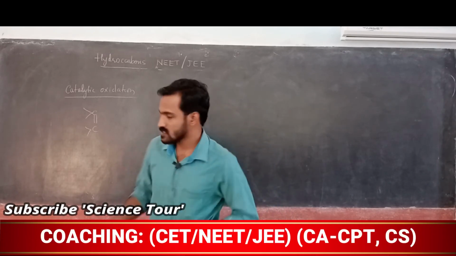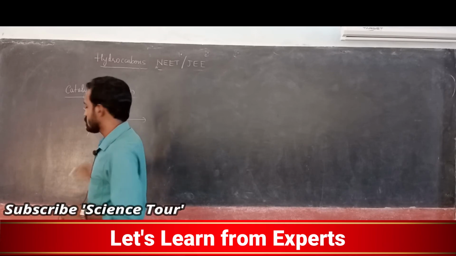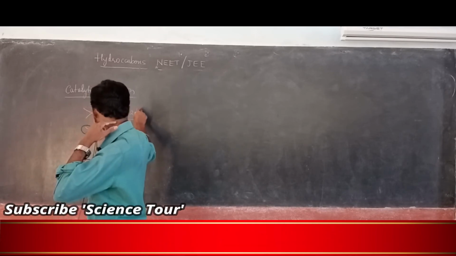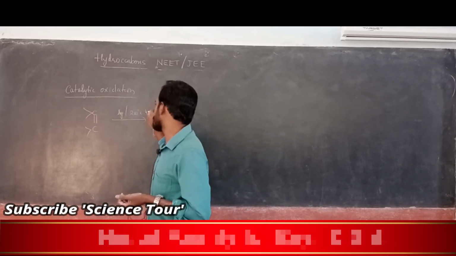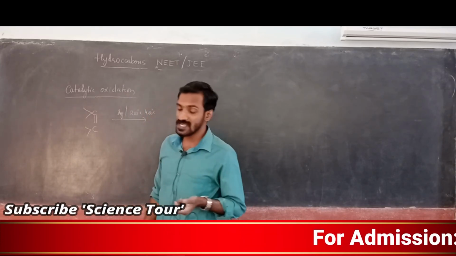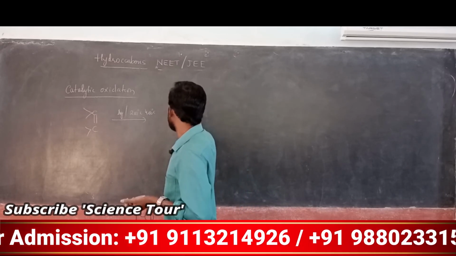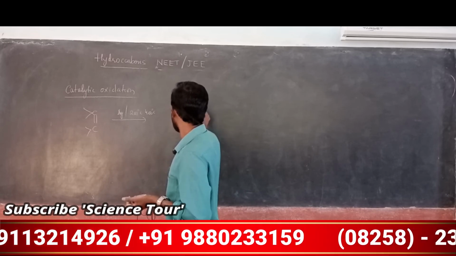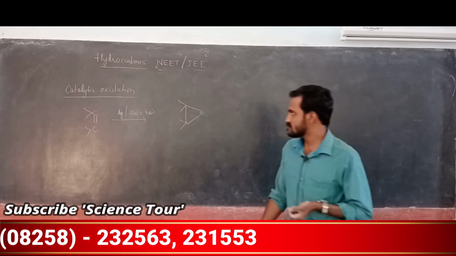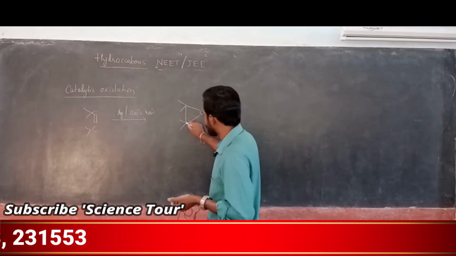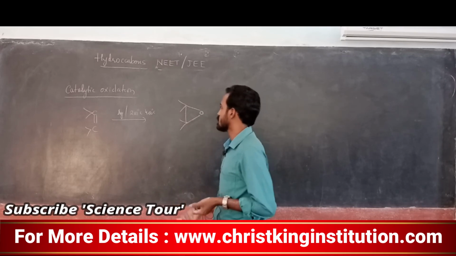The alkene reacts in the presence of silver. Silver is a catalyst at 200 to 300, 400 degrees Celsius temperature. Okay, what does it give? It gives ether, cyclic ether, my dear students. This is actually cyclic ether. Everything is remaining the same, and here it forms O, cyclic ether.